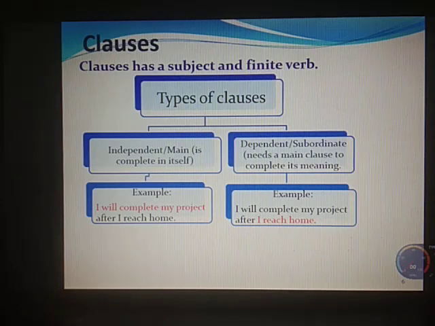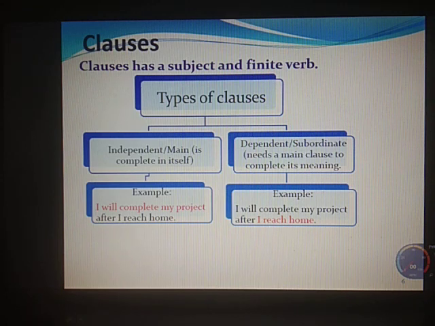Now, we have already discussed clauses earlier, that they have a subject and a finite verb. So here the clause has a subject and a finite verb. Now let us see the types of clauses. We have first the independent clause, or we call it the main clause, which is complete in itself. The group of words which give you a complete meaning and are complete in themselves, we call an independent or main clause.